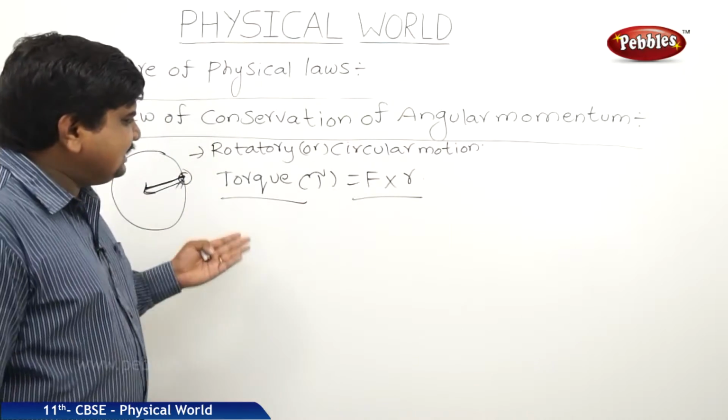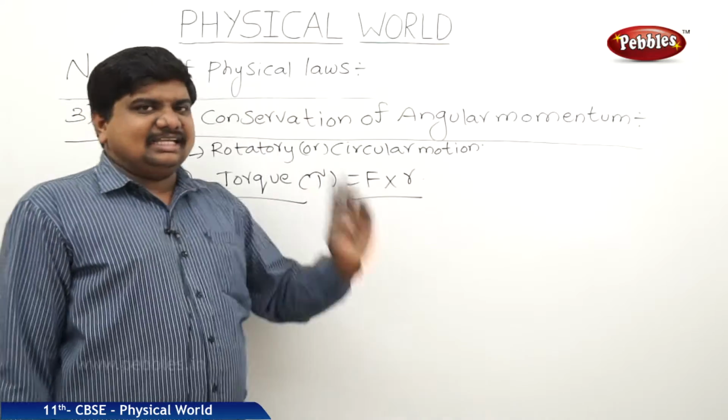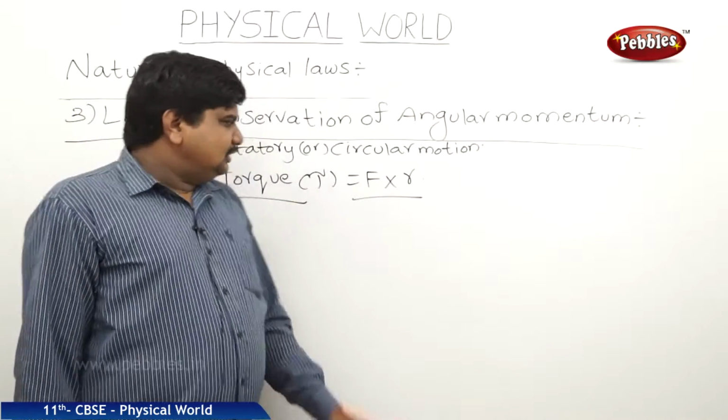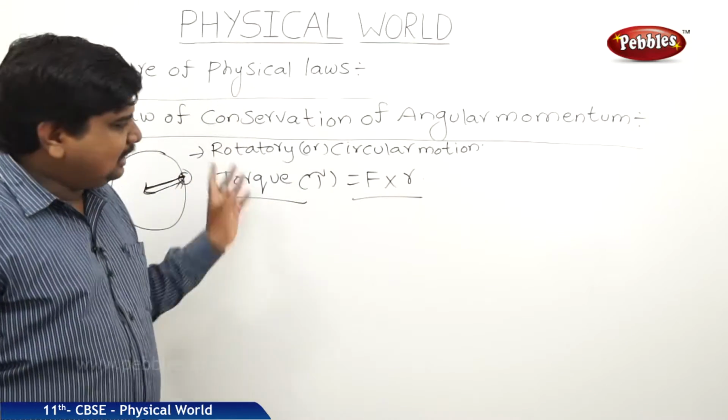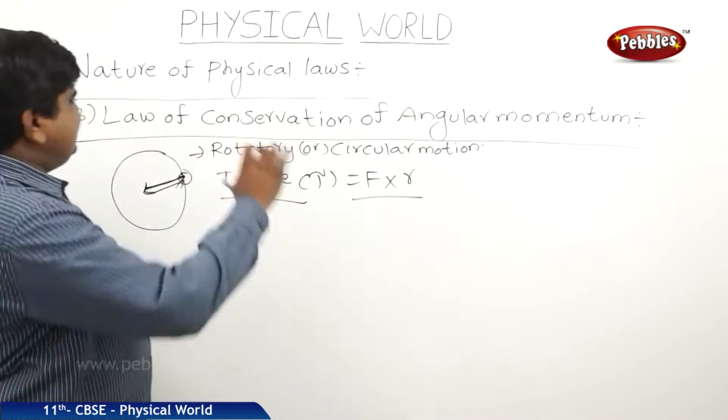Dimensionally, this torque is similar to the work done, where work is force into S. The units are Newton meter, but in work done it is joule. The dimensional formulas are the same. So what is the statement?